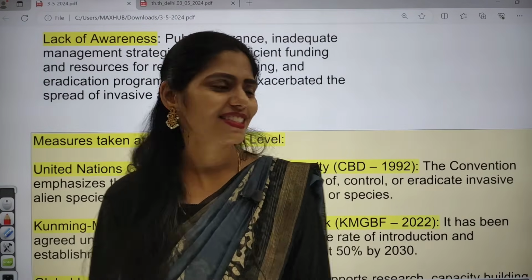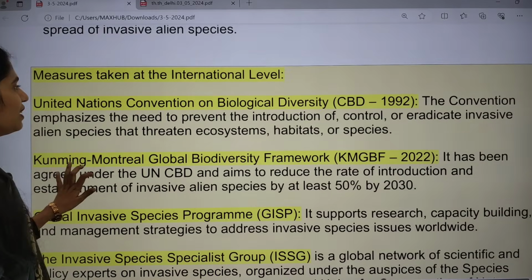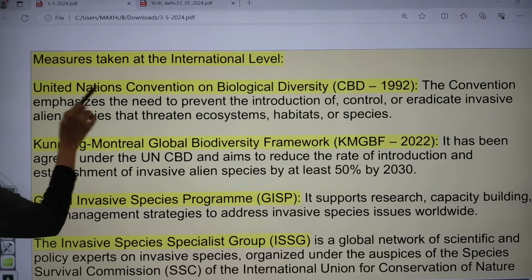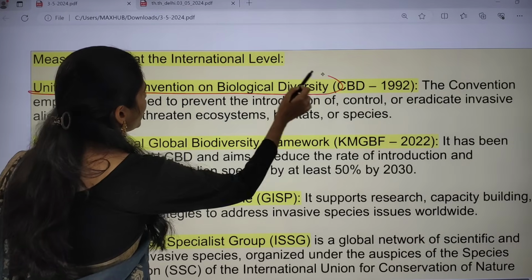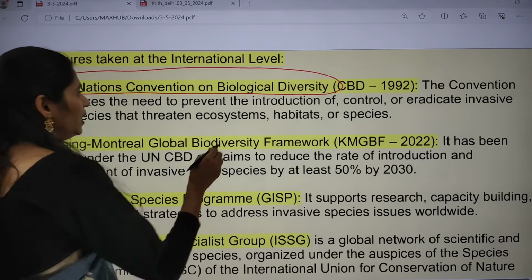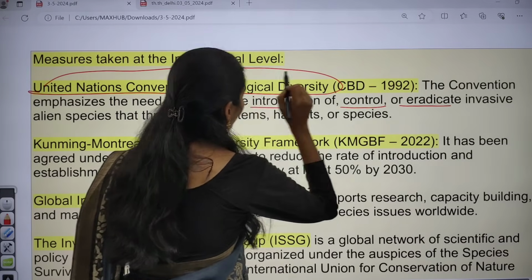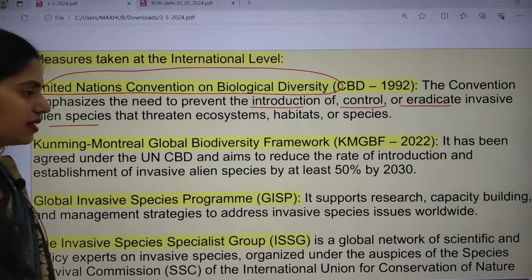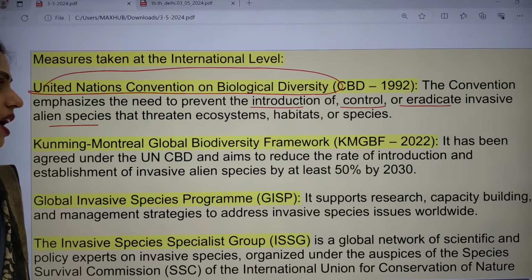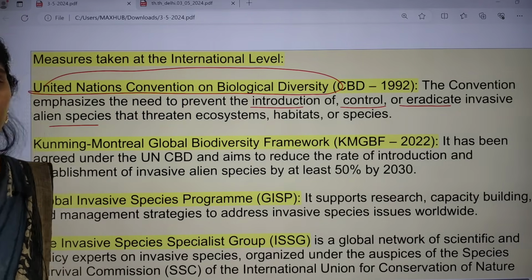And now let us see one important thing: what measures are taken at the international level. Yes, we have lots and lots of conventions. First one is the United Nations Convention on Biological Diversity, that is the CBD Convention of 1992. This convention aims at preventing the introduction of, controlling and eradicating invasive alien species, because they have negative impacts, threatening our ecosystems, habitats and even other species.